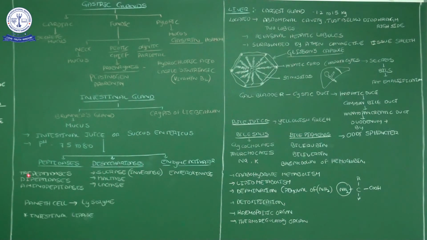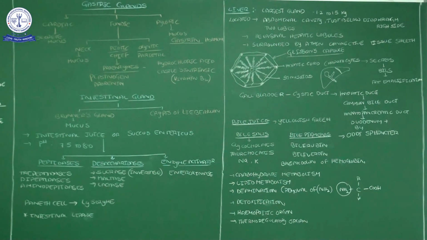Tripeptidases digest the tripeptides. Dipeptidases digest the dipeptides. Aminopeptides are digested by the aminopeptidase. The significance of the -ase is that it indicates the enzyme name. From that, we can identify which particle is digested by that enzyme. And peptidases are one type of enzymes.